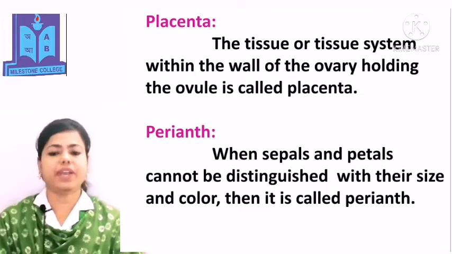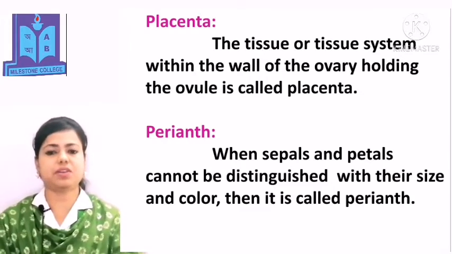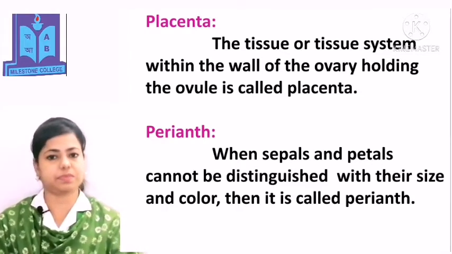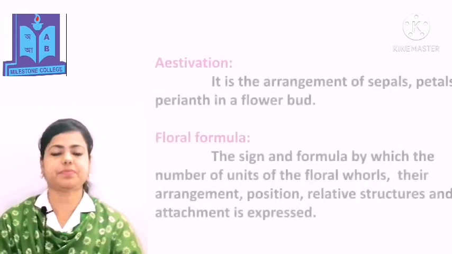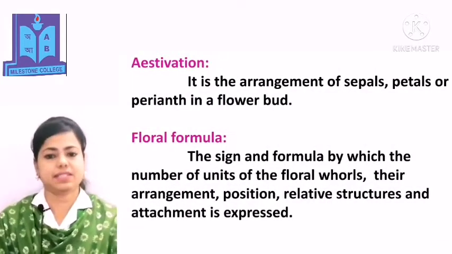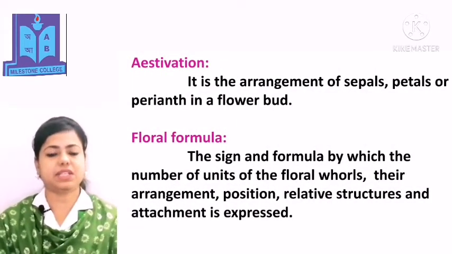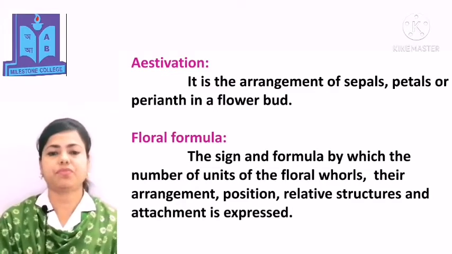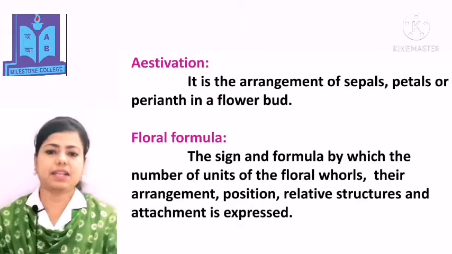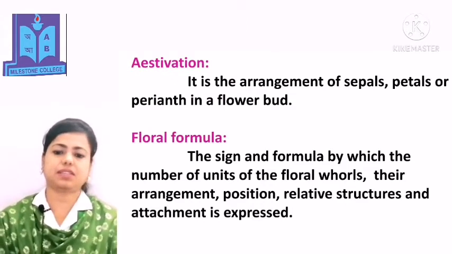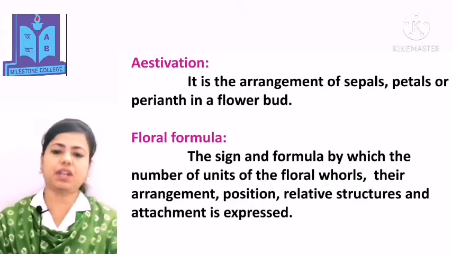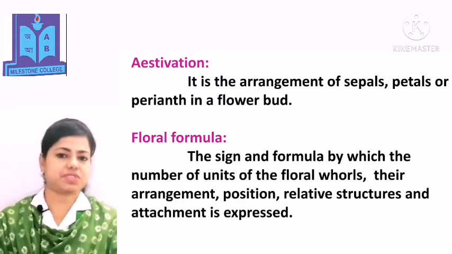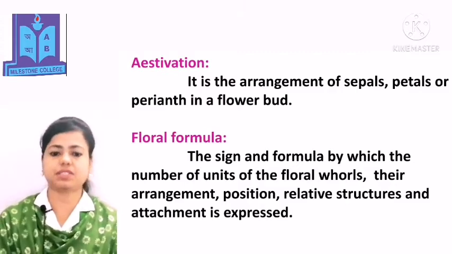Perianth. When sepals and petals cannot be distinguished by their size and color, then it is called perianth. Estivation. It is the arrangement of sepals, petals or perianth in a flower bud. Floral formula. The sign and formula by which the number of units of the floral whorls, their arrangement, position, relative structure and attachment is expressed.